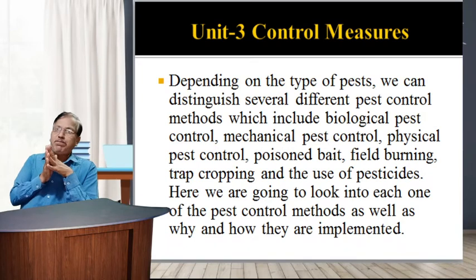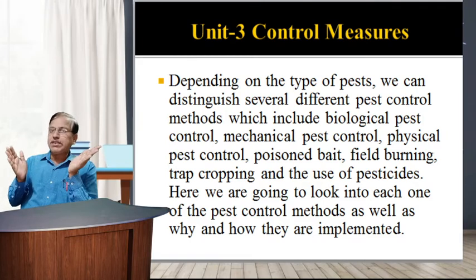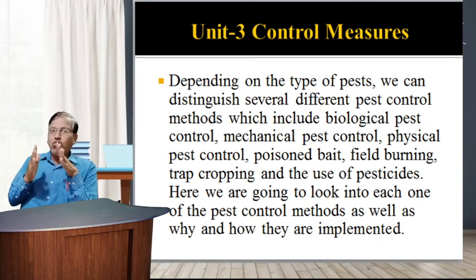Depending on the types of pest, we can distinguish several different pest control methods, which include biological pest control, mechanical pest control, physical pest control, poisoned bait, field burning, trap cropping, and the use of pesticides. We are going to look into each of these pest control methods, as well as why and how they are implemented.